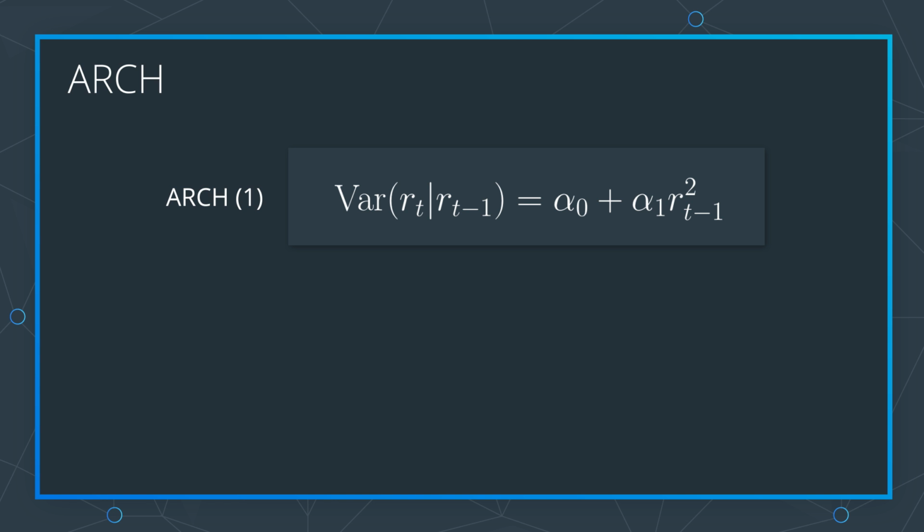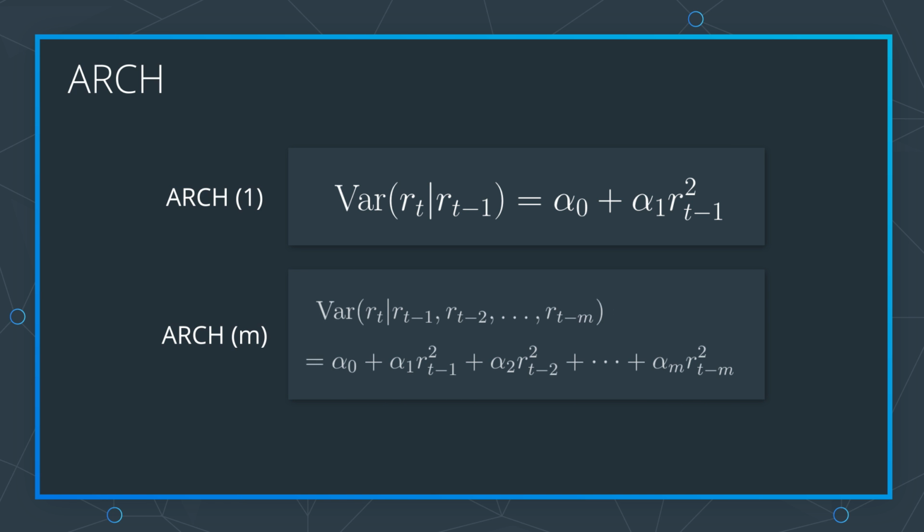For example, in an ARCH-1 model, if r_t represents the log return of a stock at time t, then we say that its variance is equal to alpha 0 plus alpha 1 times r_(t-1) squared. Alpha 0 and alpha 1 are the two parameters of the model. You can think about alpha 0 as representing a baseline variance, and alpha 1 as weighting the contribution to the model of the log return at the previous time point.